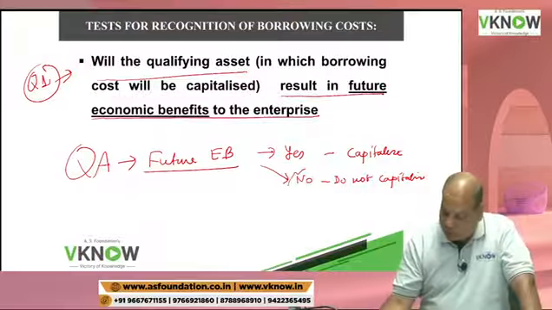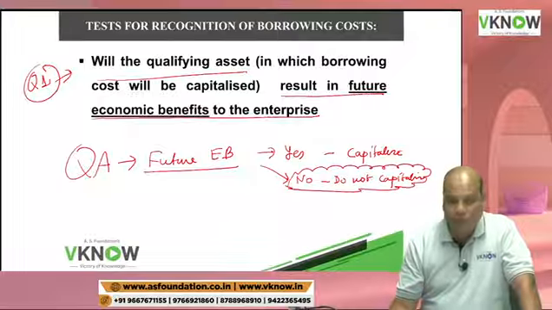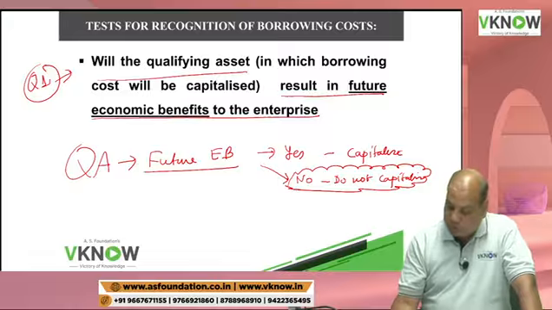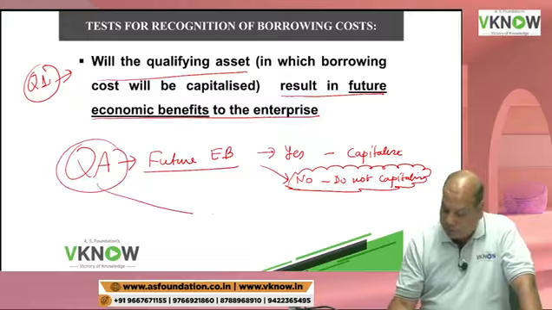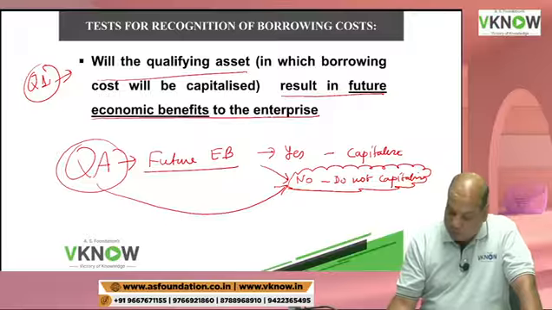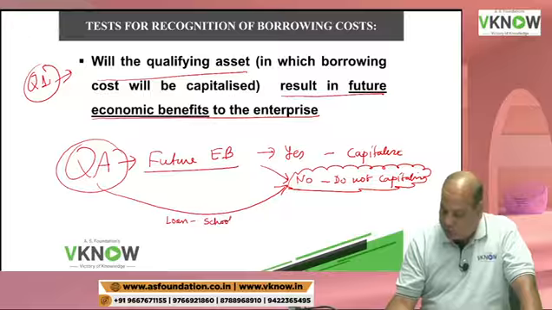Okay. So you will ask me, give me the example of a qualifying asset which will not generate future economic benefit. Oh, there is a qualifying asset, but it does not generate future economic benefit. Example, loan taken to construct a school building.